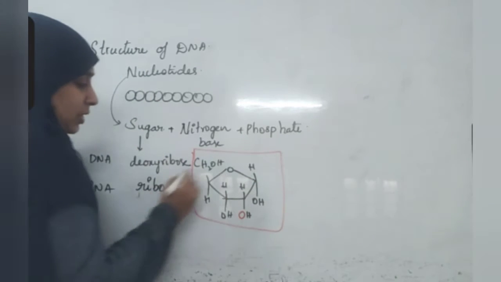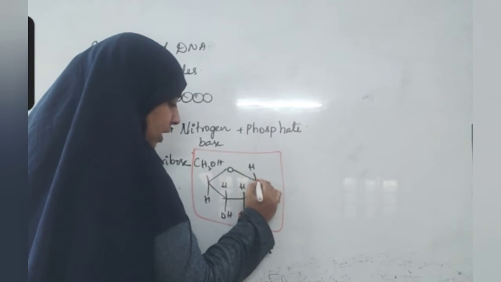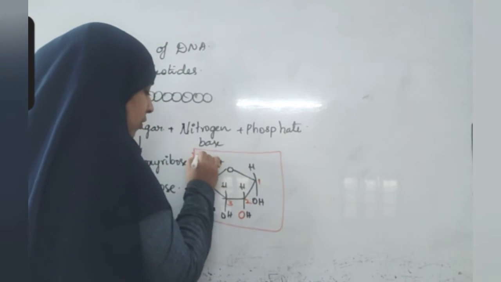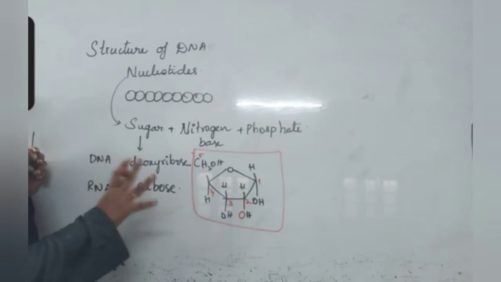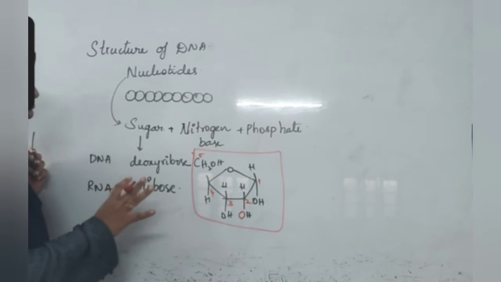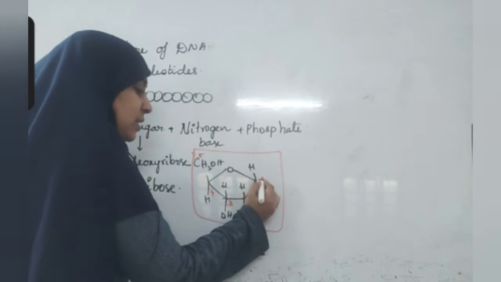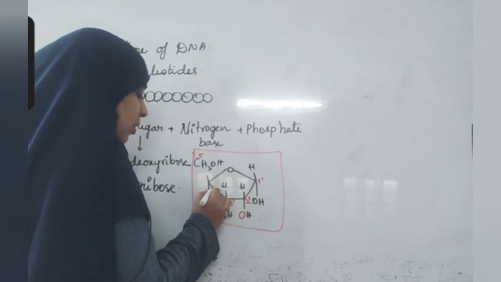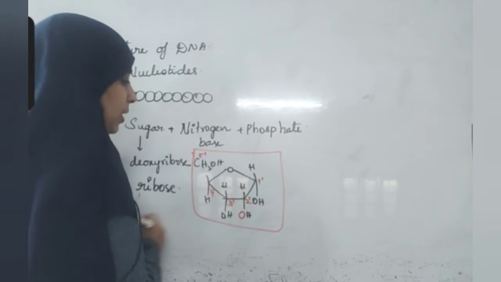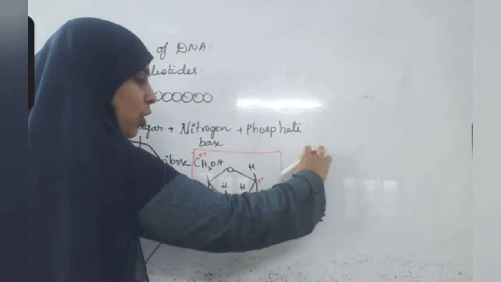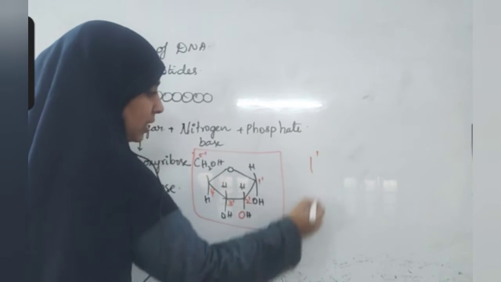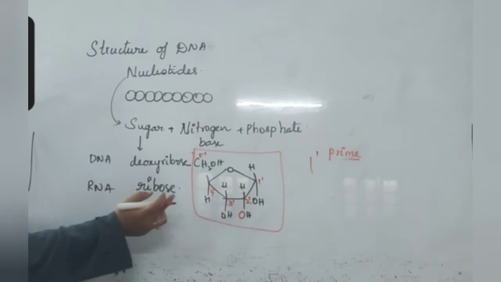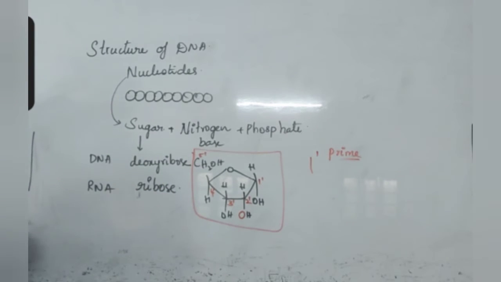In this carbohydrate molecule, there are 5 carbons. First one, second one, third one, fourth one, fifth one. So it is a 5 carbon sugar. And these carbons are named as 1 prime, 2 prime carbon, 3 prime carbon, 4 prime carbon, 5 prime carbon. This small mark above the number is read as prime.